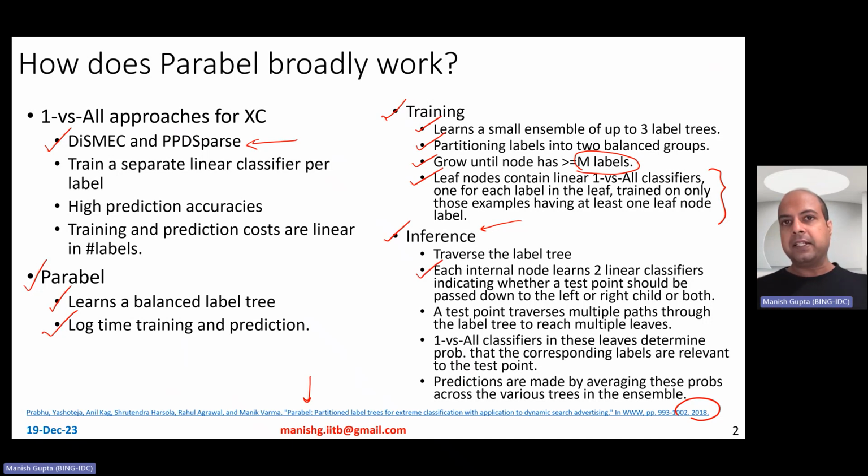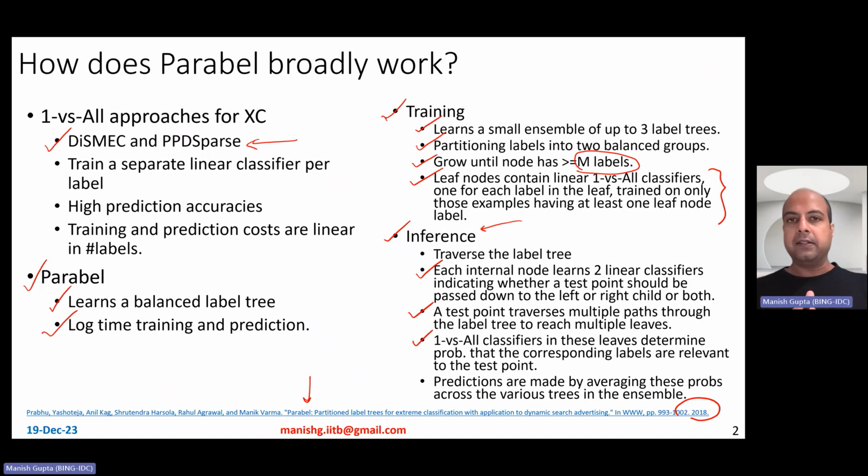A test point can traverse multiple paths of the label tree to reach multiple leaves. One versus all classifiers in these leaves will determine the probability that the test point belongs to a particular label in that leaf node.